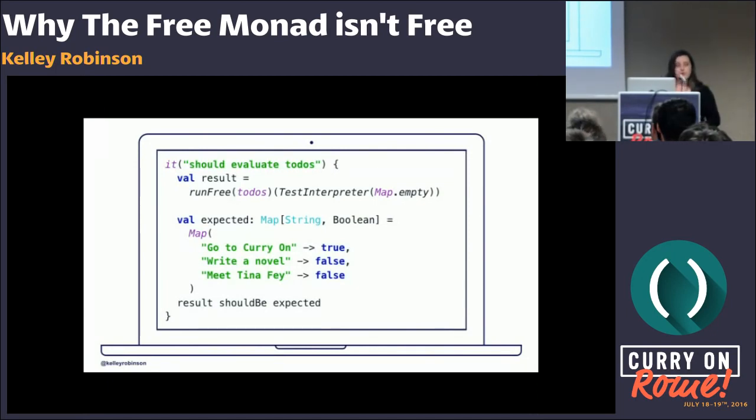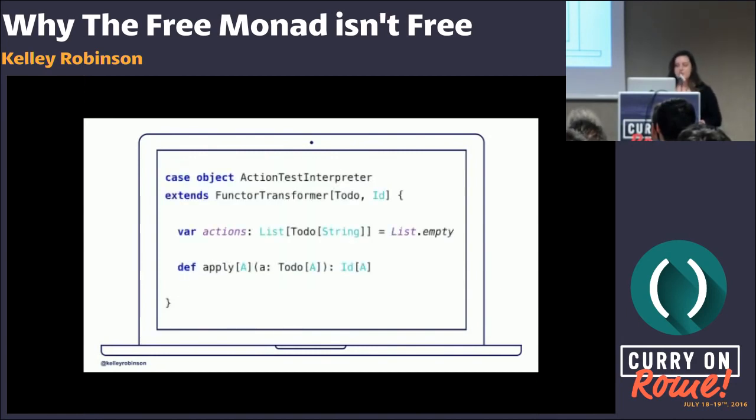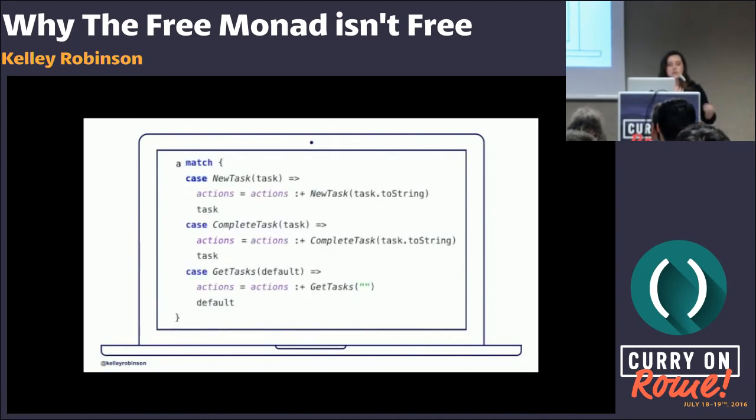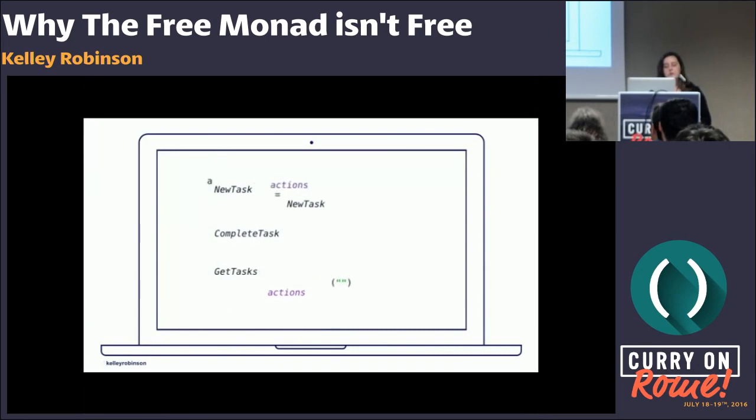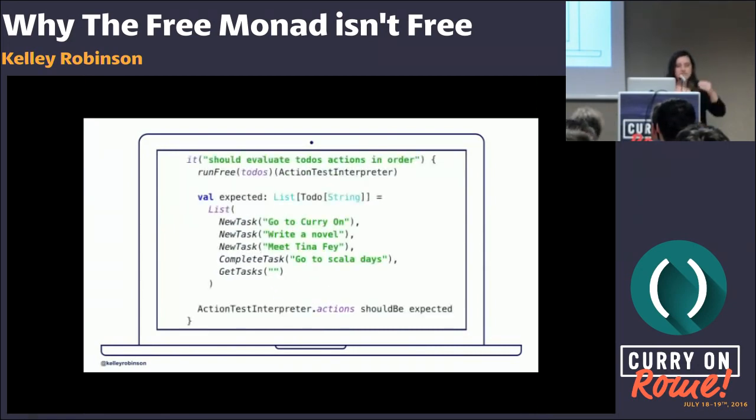For something like this, though, this test might be shadowing some business logic. We put some Boolean logic in there, and that might defeat the purpose of testing. So we can define a different type of test interpreter. The action test interpreter here is going to start with a list of actions, and this is also going to test the order of actions that we expect. And so here, when we pattern match on the syntax, we're going to append the action to the actions list, and then when we run it, we instead expect a list of actions in the order that they occurred.